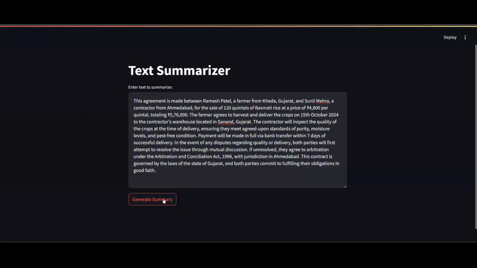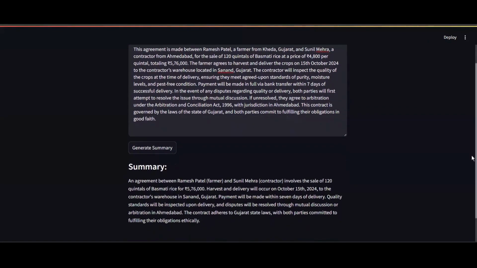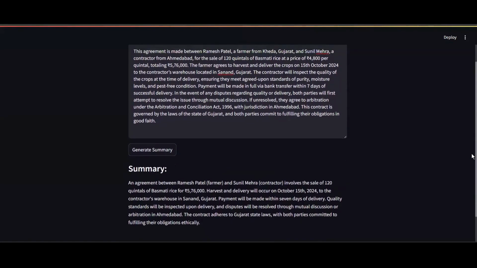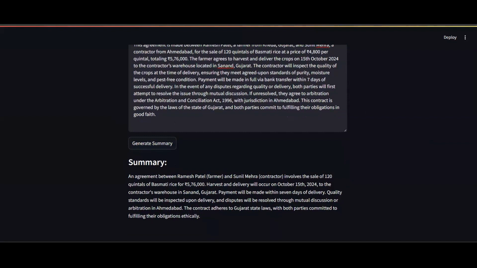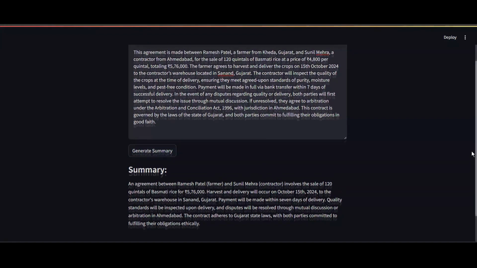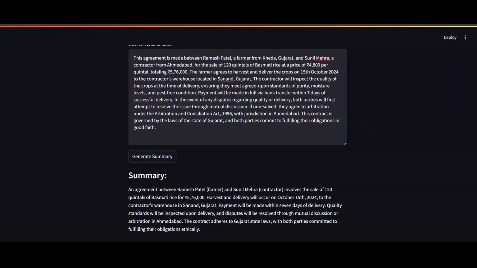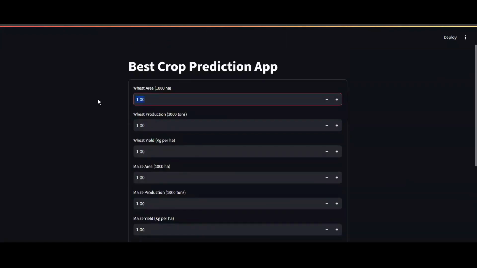Next, here's our text summarizer. It is basically going to go through our particular contract and make the highlights out of it, because the contracts are usually 22 pages long, and forget a farmer, even normal people like us are not able to go through it. So the whole contract is going to be summarized and moved into points so that the farmer can understand it better. Here we have taken an example of Ramesh Patel, who's a farmer, and Sunil Mehra, who's going to be the contractor. The whole contract has been boiled down to a very small sentence. Next, we are going to make sure that it is also available in Hindi.